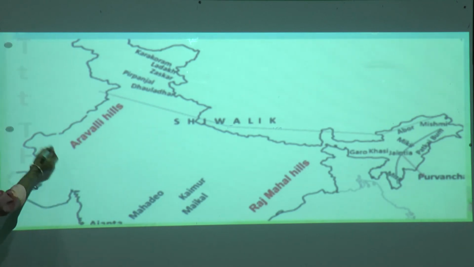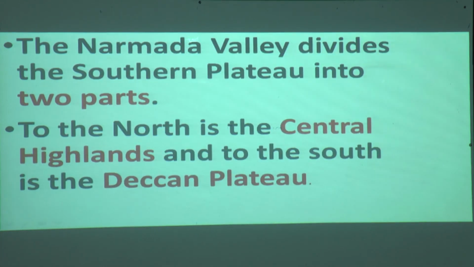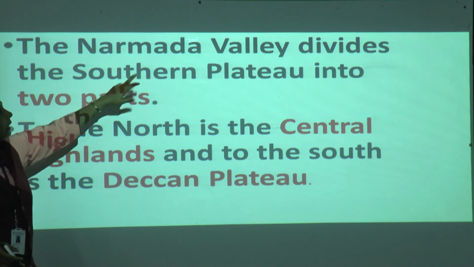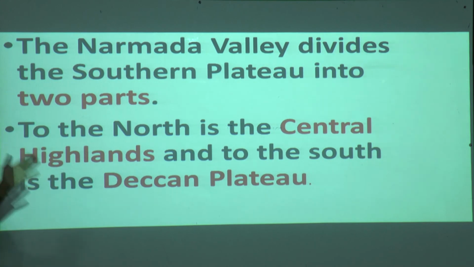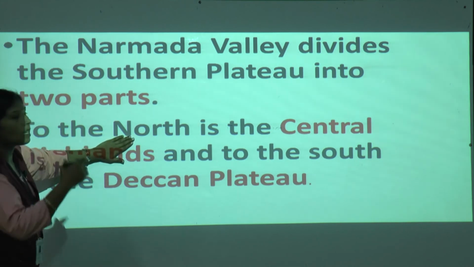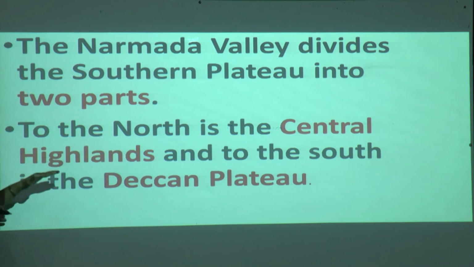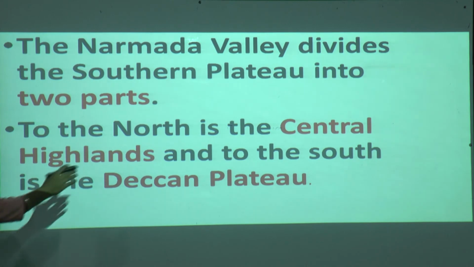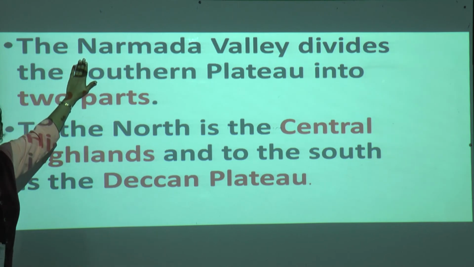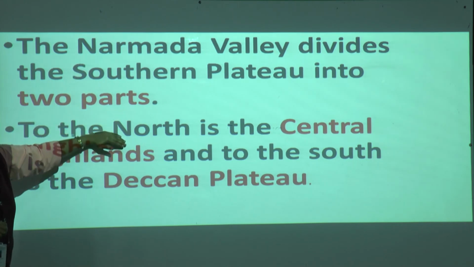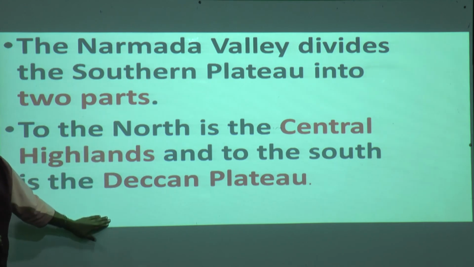Yes, very good. Now, the Narmada Valley. The Narmada Valley divides the southern plateau into two parts. This whole southern part is in a triangular shape, correct? It divides into two parts. What are they? The north is the Central Highlands and to the south is the Deccan Plateau. Our Narmada Valley divides our whole southern plateau into two parts. First is the Central Highlands, second is our Deccan Plateau.